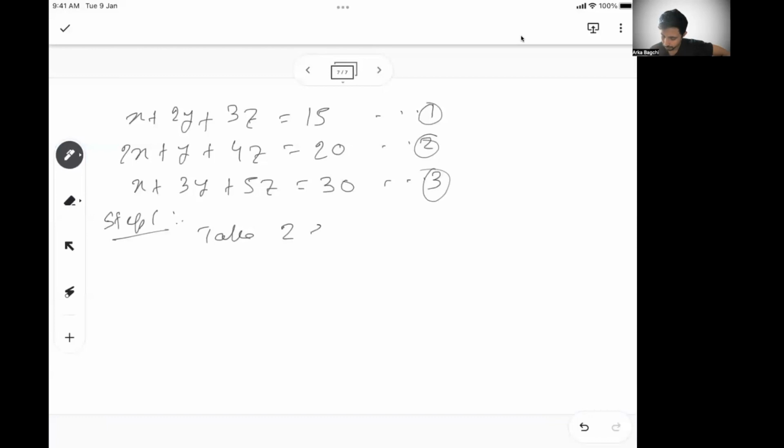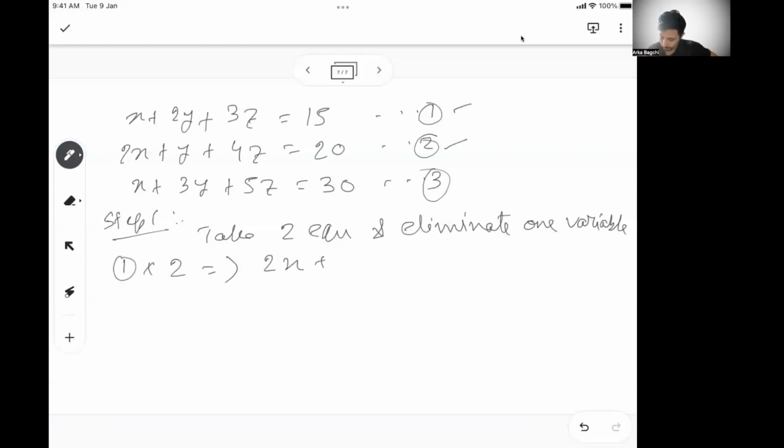Take two equations and eliminate one variable. So in this case, let's say I take 1 and 2, and I will multiply 1 with 2 so that x becomes equal in both places. That means I get 2x plus 4y plus 6z is equal to 30. Then this is my equation 3.